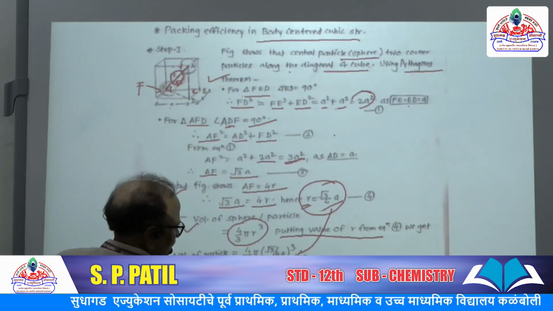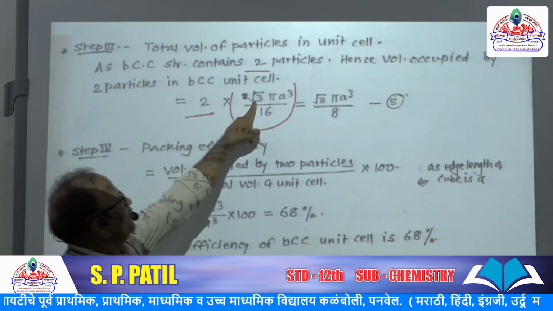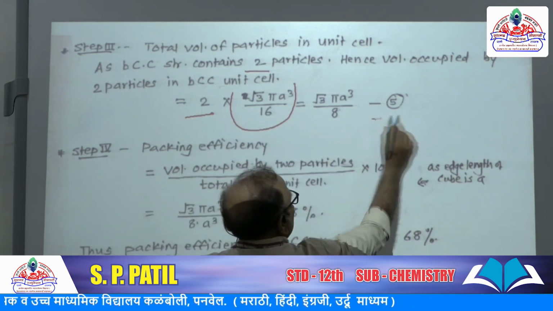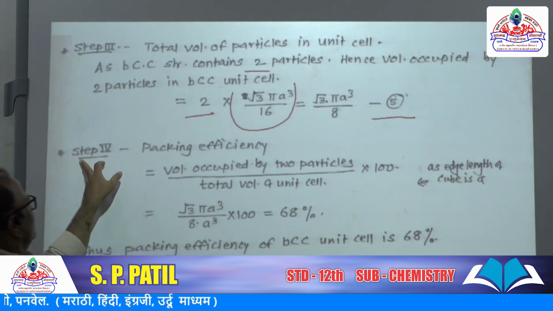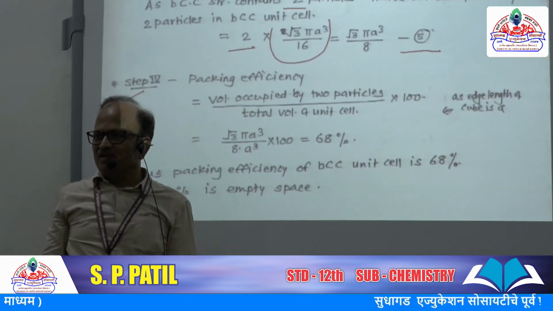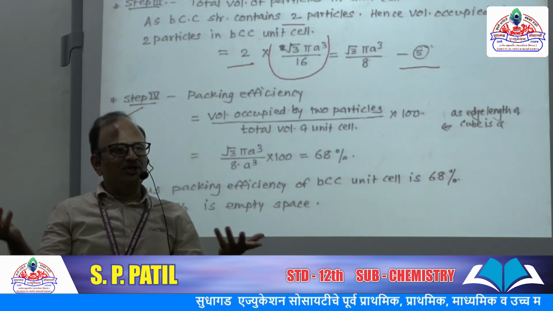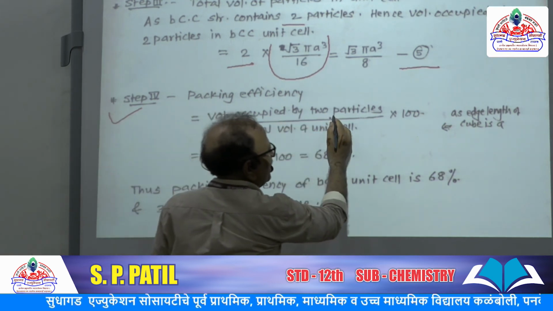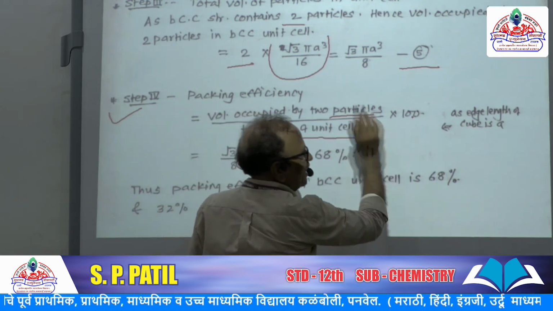So here, 2 into root 3 pi a cube upon 16. Simplifying, equation number 5, we get root 3 pi a cube upon 8. Now step 4, packing efficiency. Volume occupied by spheres divided by the complete volume of the unit cell into 100. So volume occupied by 2 particles divided by total volume of unit cell into 100.